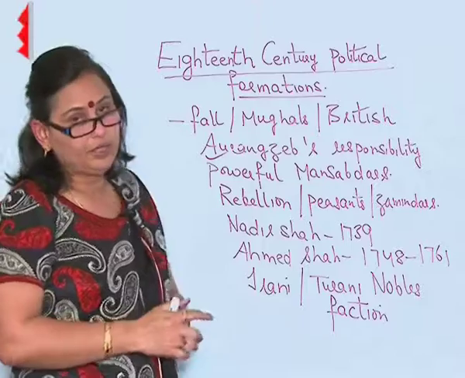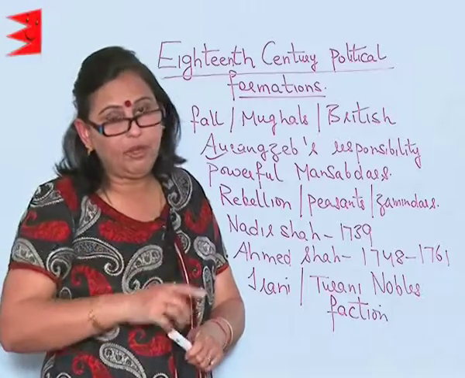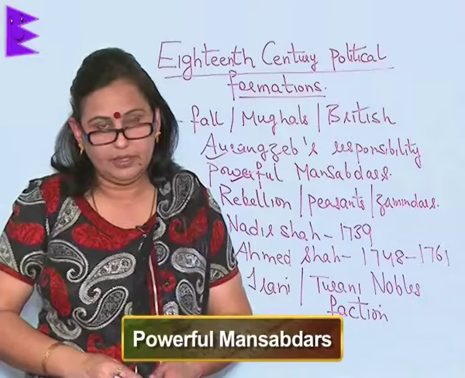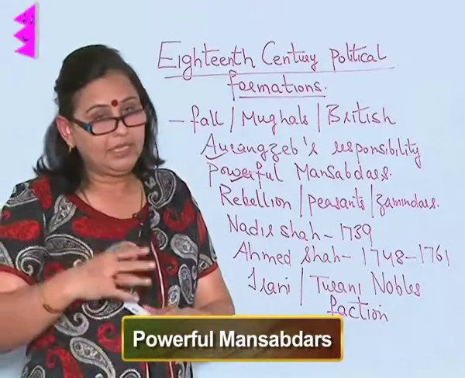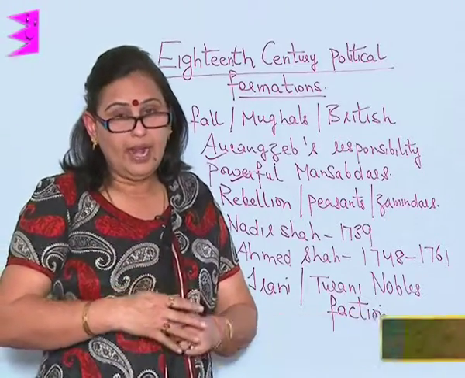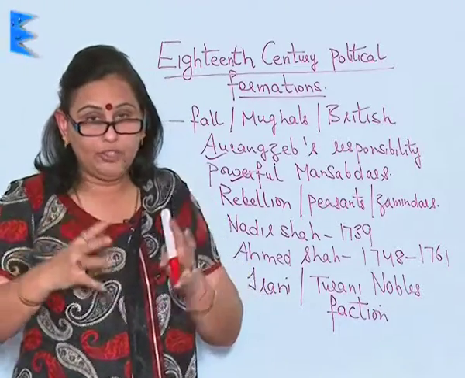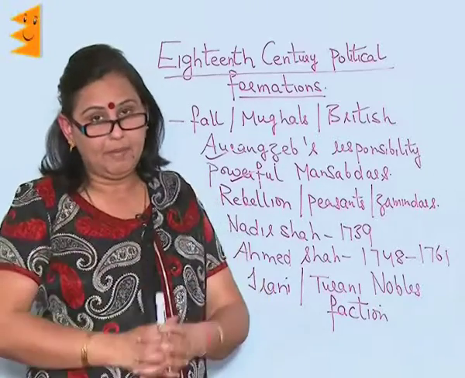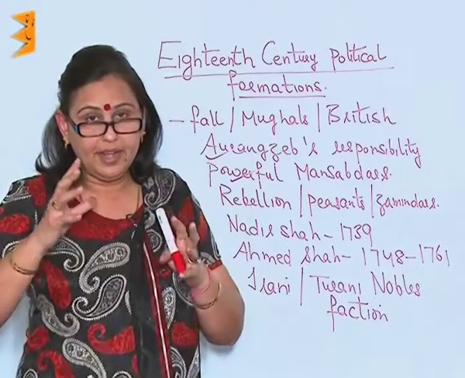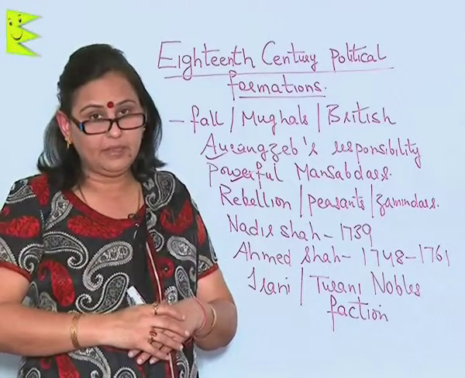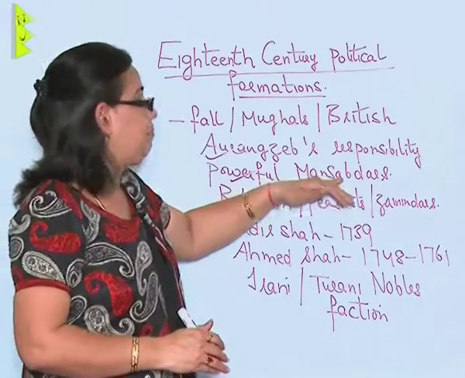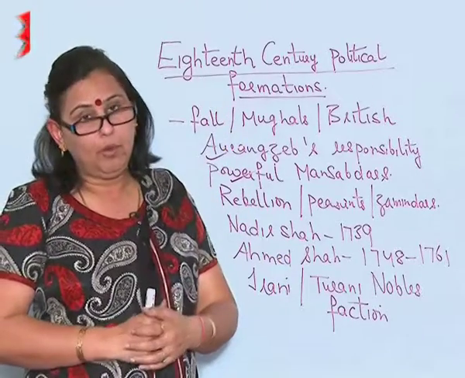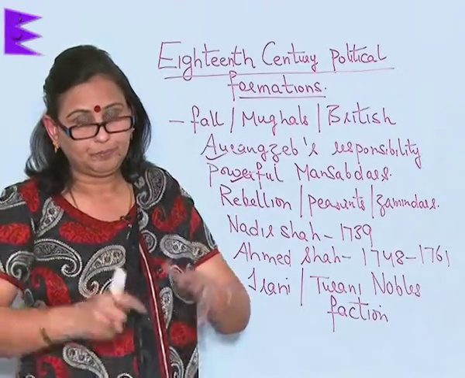The second cause responsible for the fall of the Mughal empire was the powerful Mansabdars. The Mansabdars, who had gained lots of jagirs and who had become big military commanders, who started acting as revenue officers, became so powerful that they started challenging the Mughal emperors.